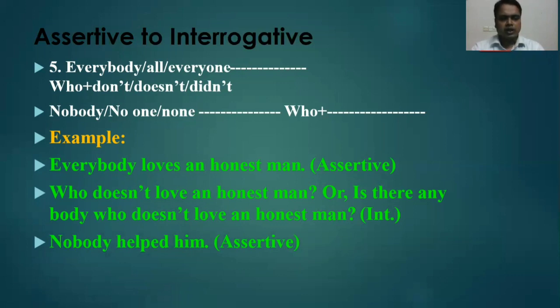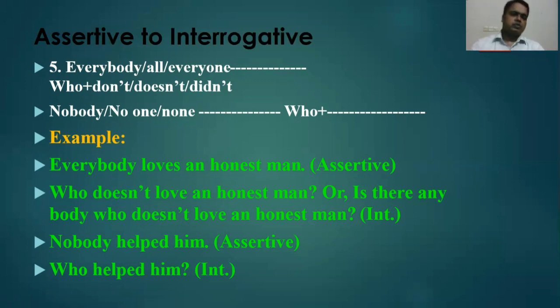Nobody, no one, none. In that case, we have to use who, then main verb. Nobody helped him. You know, this is in the negative form. So here, look at the answer. Who helped him? It is in the affirmative form. Who helped him? We have got the rules here. If we get nobody, no one, none, in that case we have to use who, then main verb, and then the rest of the things. So these are the rules.